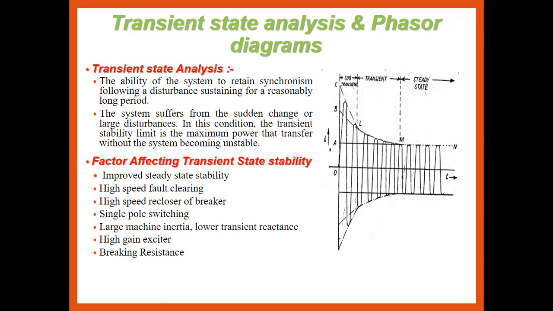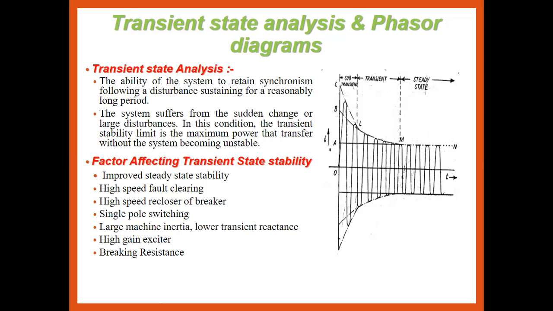Number three, high speed reclosing of the circuit breakers. Then single pole switching. If you use multiple pole switching or double pole switching, there is a time lag before the breaker recloses, but in single pole switching the operation time is less, so the transient state stability is improved. Next, large machine inertia: if you increase the machine inertia, the transient stability is automatically improved.